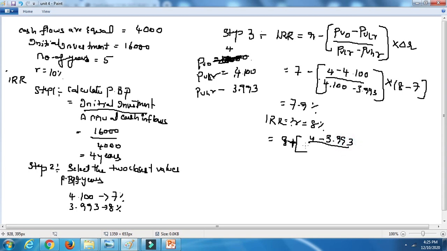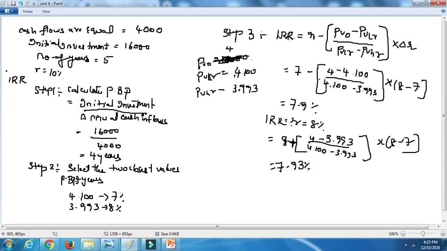4.100 minus 3.993. As I said, if you are taking lower rate above in the question, you need to take the lower value in the numerator. If you are taking higher rate, you need to take the higher rate in the numerator. So here as such we have taken everything the same into 8 minus 7%. So you will get the same value, 7.93%.